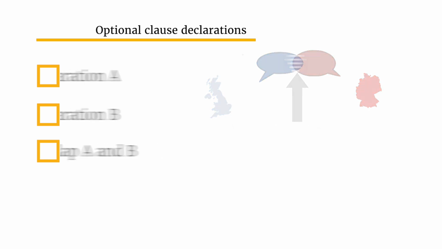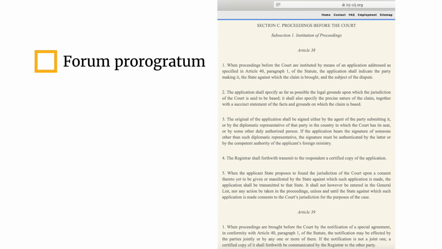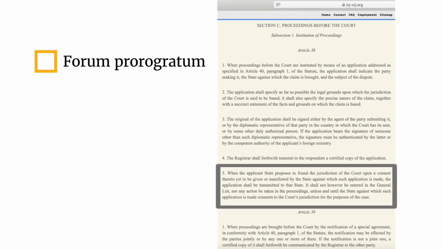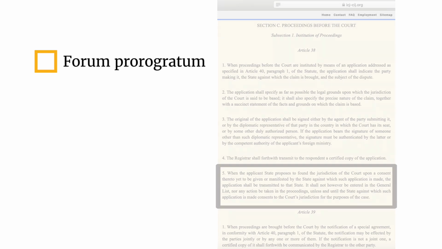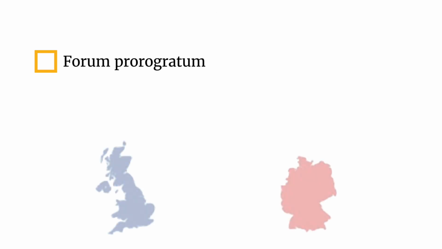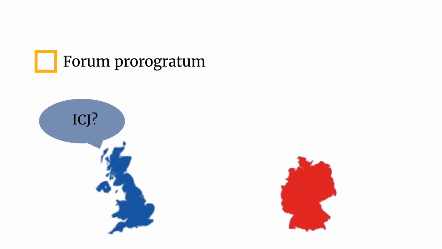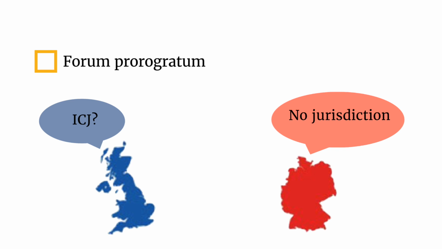The final way in which the ICJ's jurisdiction can be found is forum prorogatum. The basis for this means is not found under the ICJ statute, rather it finds its basis on Article 38, Paragraph 5 of the rules of the ICJ. Forum prorogatum may serve as a basis for the court's jurisdiction in the case that a dispute is brought against a state which has not recognized the jurisdiction of the court at the time the proceedings are initiated.